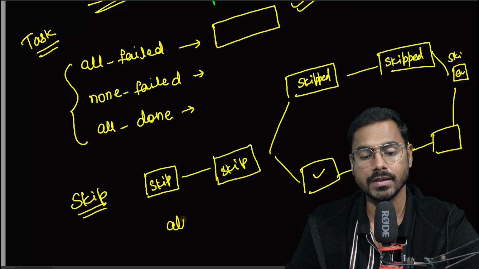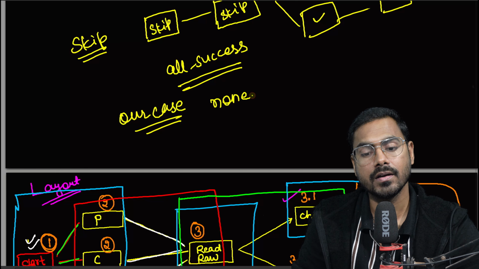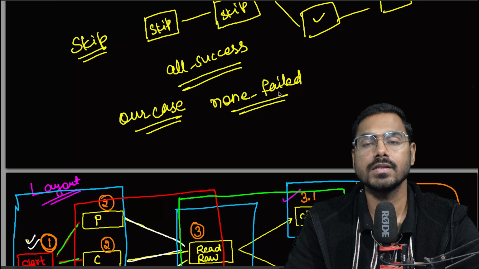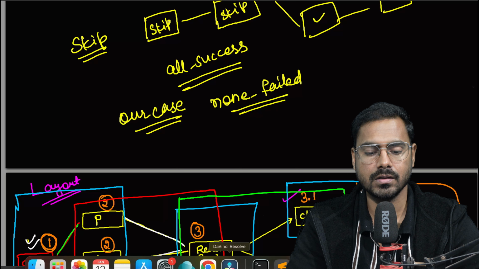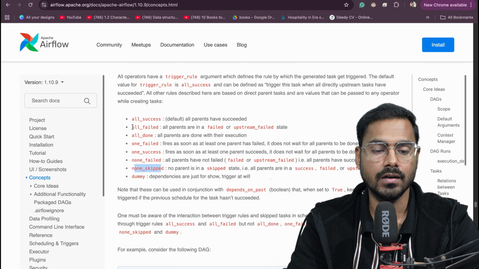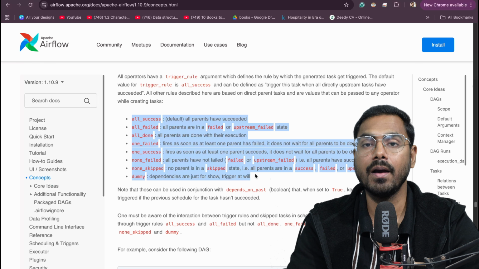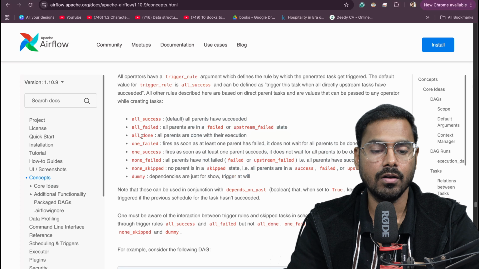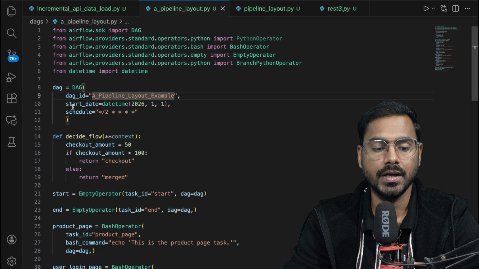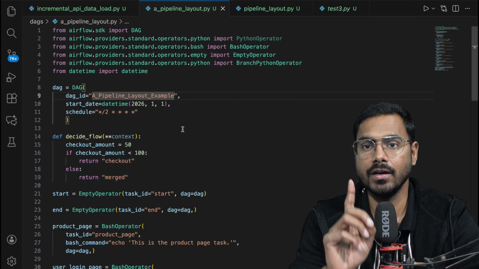And in our case, at least none failed as a trigger rule will save us. Okay, so where are all these trigger rules present? We can go to the Airflow documentation and search for trigger rules, and see here, these are all the options that we have available to set: all success, all failed, all done, one failed, one success, none failed, none skipped. So these are a few options that we can set for our use case. As I said, this will be running on a task level.